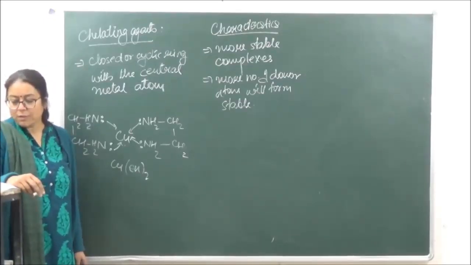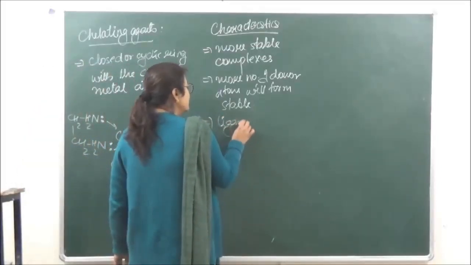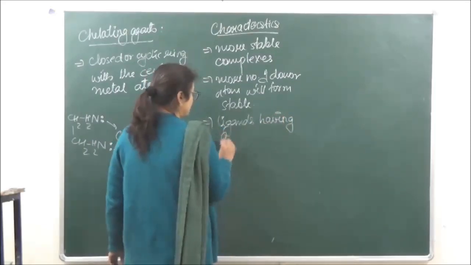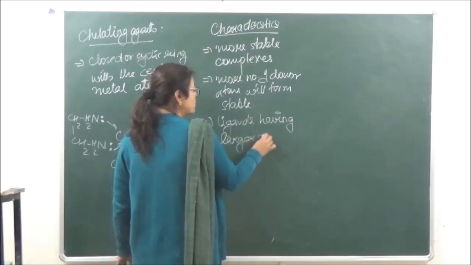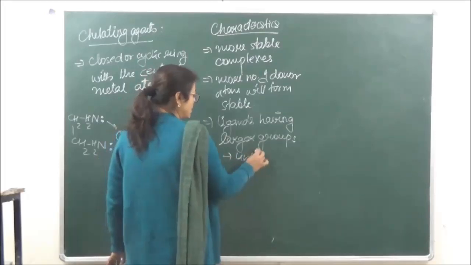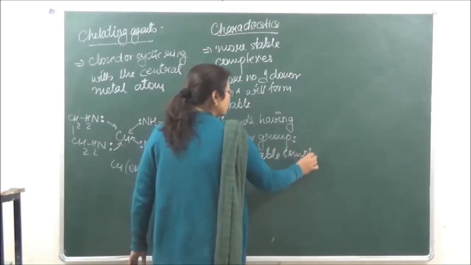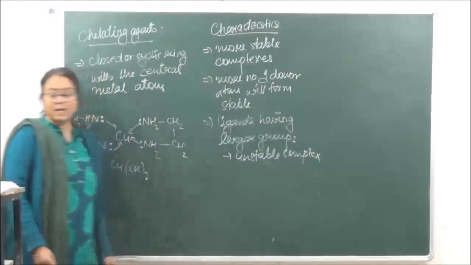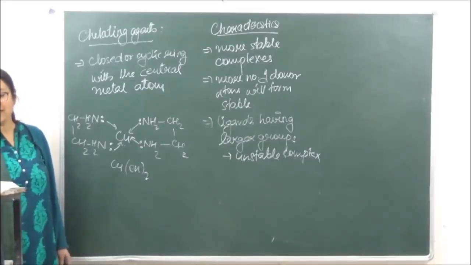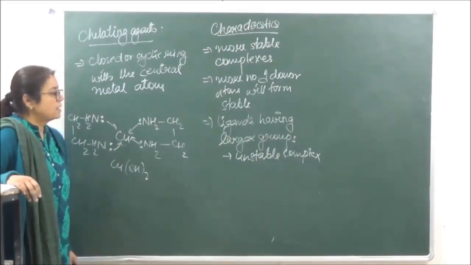Okay? Then, if ligands have larger groups, they are going to form unstable complexes because of steric hindrance. So repulsions are going to take place in larger groups because of steric hindrance, and they are going to form more unstable complexes. Clear?